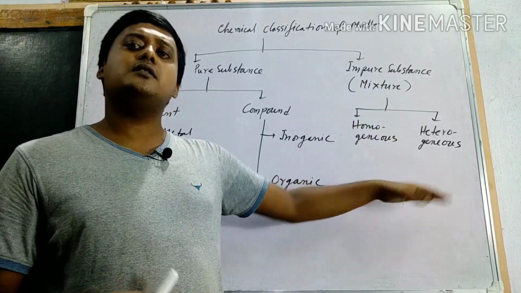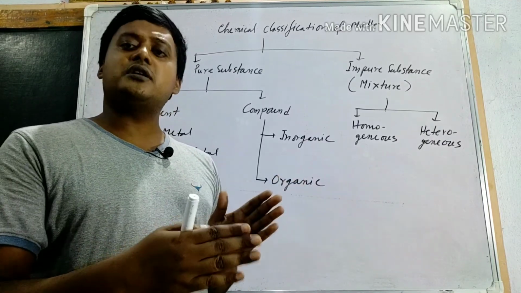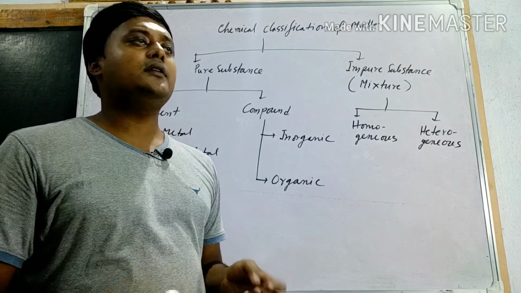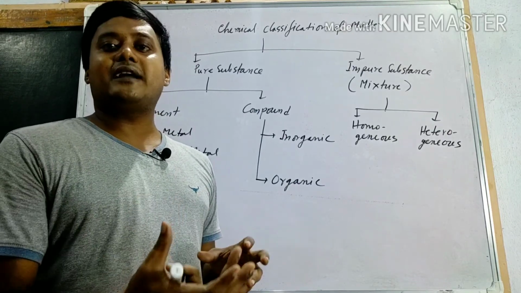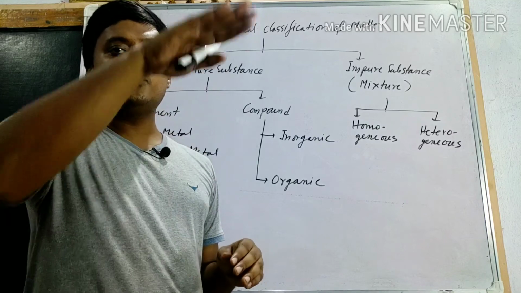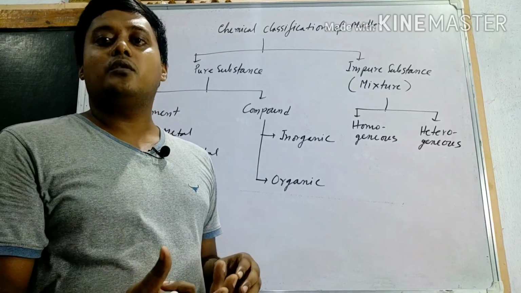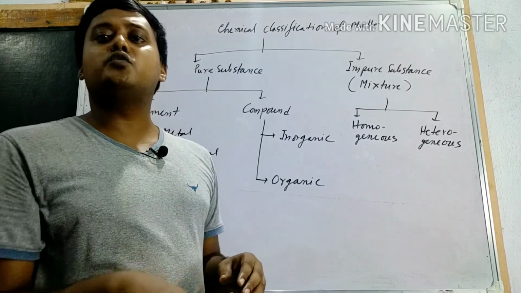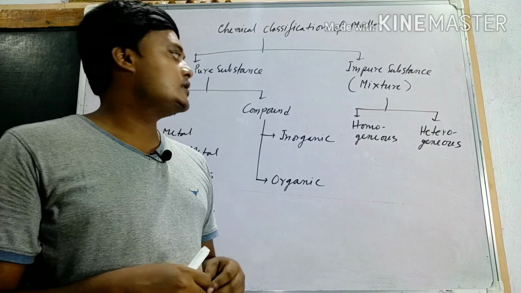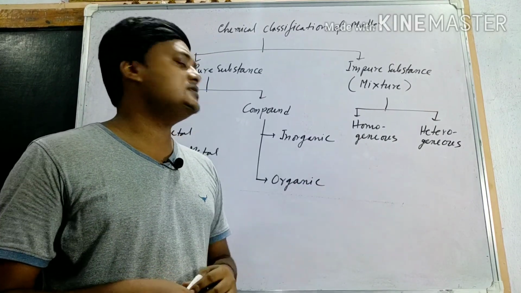Now heterogeneous: non-uniformly mixed, and the composition also differs. Example, sand water or muddy water. If we take muddy water, what happens? As we move down, the particle amount is more, and the solution becomes thicker. So the composition throughout the glass is not the same. So muddy water is an example of a heterogeneous mixture.